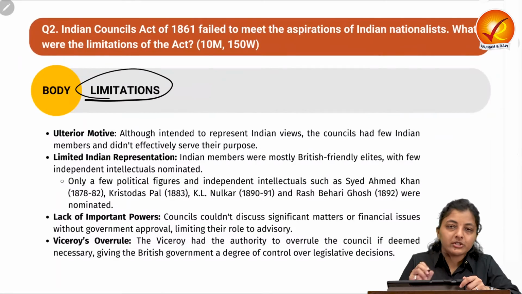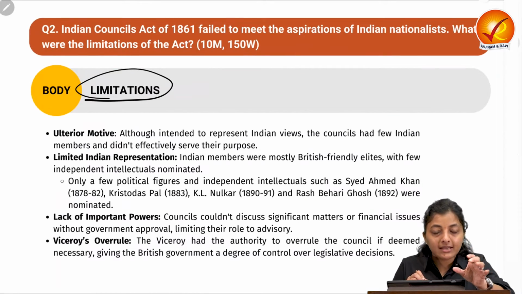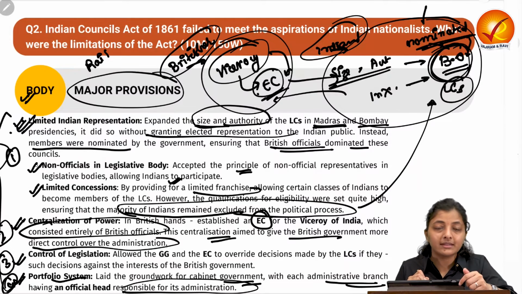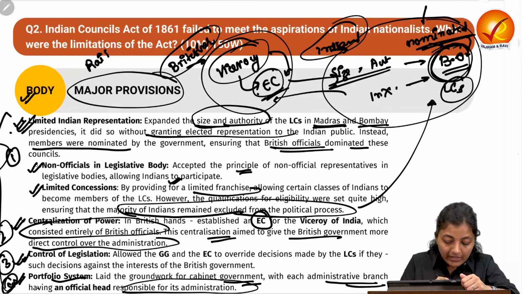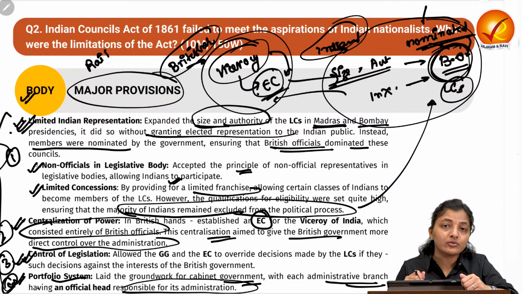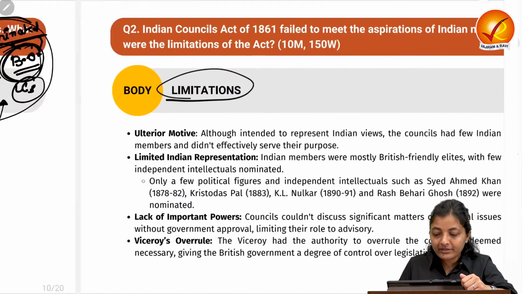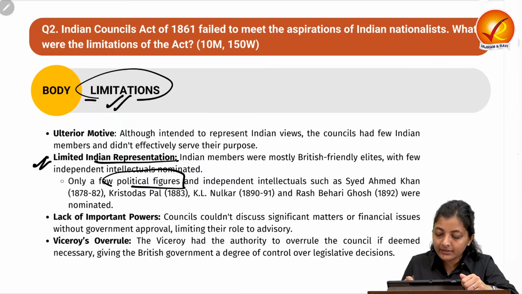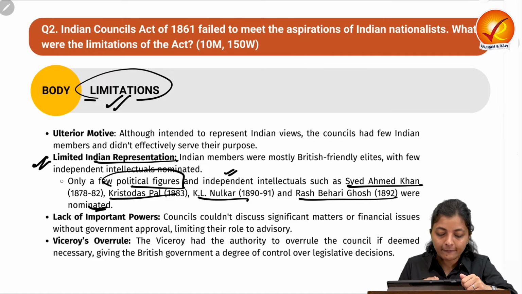Moving on to the limitations. Whatever the provisions are, in the very first thing, very few Indians were there in the Legislative Council. No Indian was there in the Executive Council of the Viceroy. So this way you can write the limitations of this particular act. There was limited Indian representation, like only a few political leaders such as Sir Syed Ahmad Khan, Krishnodas Pal, N.L. Nulkar and Rash Behari Ghosh were nominated. So you can write this thing.